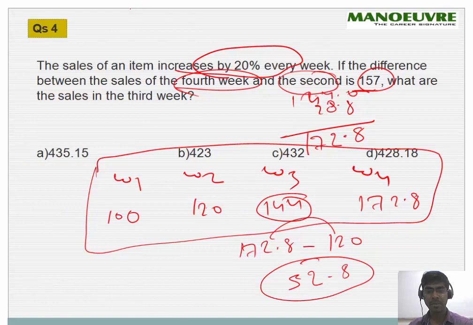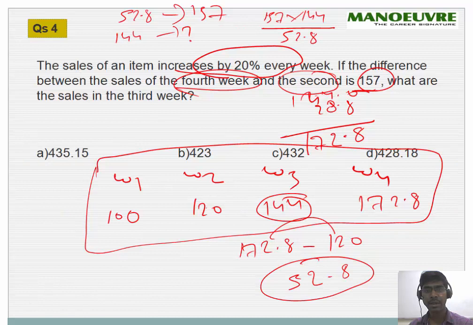So we can say 52.8 corresponds to 157. So 144 corresponds to how much? This is 157 into 144 upon 52.8. If I remove this decimal, I'll have to increase a 0 here, and this is 8. This is slightly calculative.